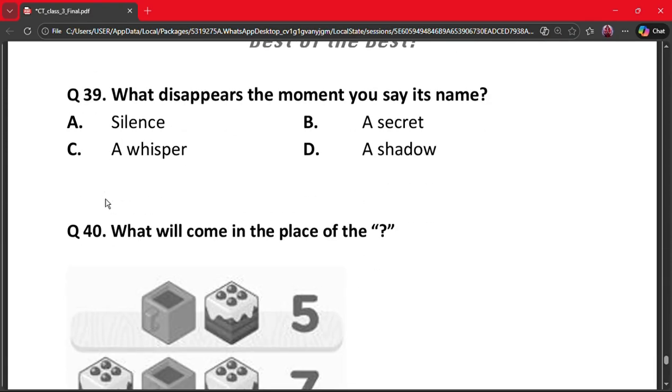Next question, which is question number 39. What appears the moment you say its name? A, silence, B, secret, C, a whisper, D, a shadow. The correct answer is option A, silence. When you speak, you break the silence.